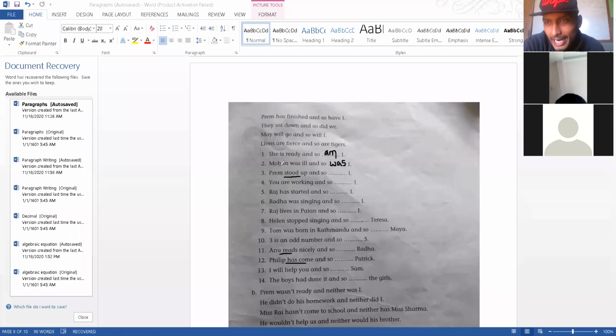So if there is stood, that means you have past tense. You don't have an auxiliary. You don't have is, am, are, will, was, have, has. You don't have any of that. You only have stood, which is a past tense, right? So there is no is, am, are, was, were. Only stood. So when there is that, you take help of do, does, did. So if it is a past tense, you take did.